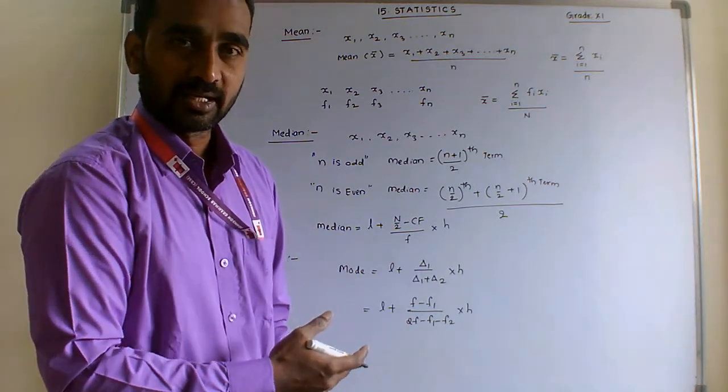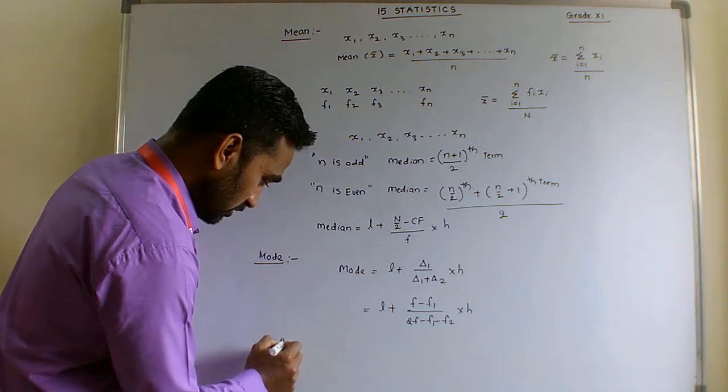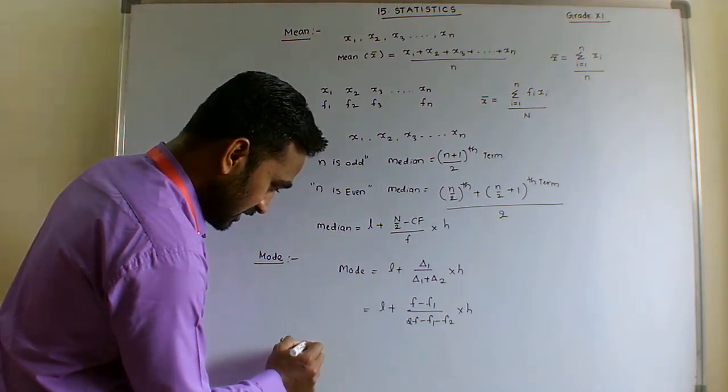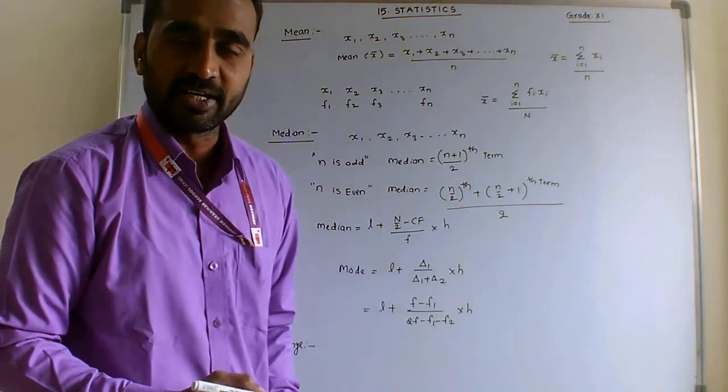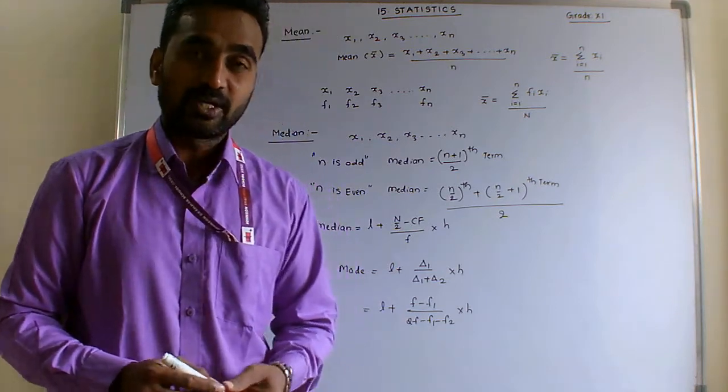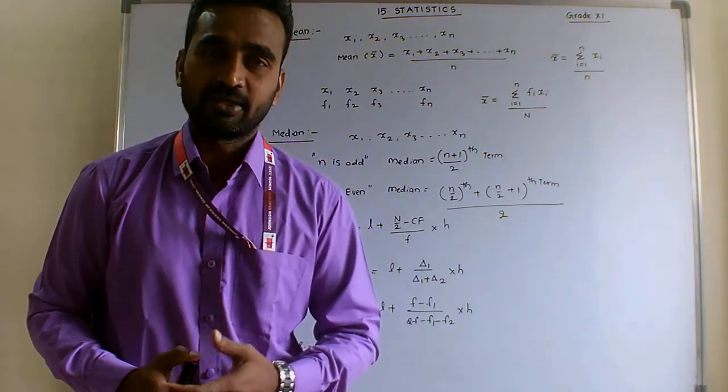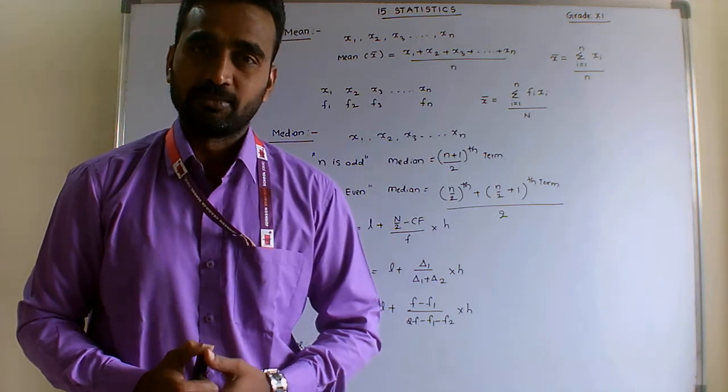L is the lower limit of the modal class. One more point, range. Range is the difference between the maximum variate and the minimum variate. So students, this is the previous knowledge required to start 11th grade statistics.